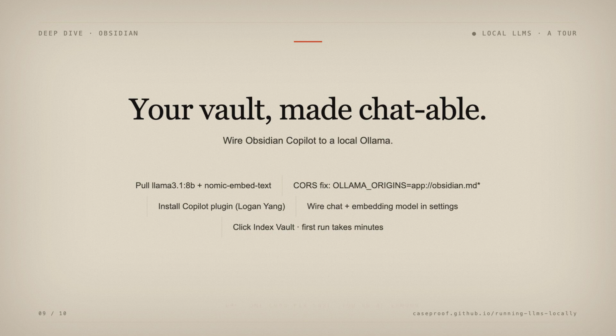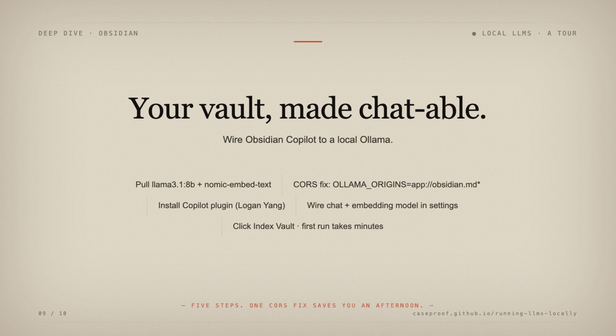There is one trap. Before the daemon starts, you must whisper a magic word to it. Ollama origins, set to app://obsidian.md*, or the browser inside Obsidian will refuse to talk, and you will spend an afternoon blaming the wrong thing. Cores, a small word for a large evening.